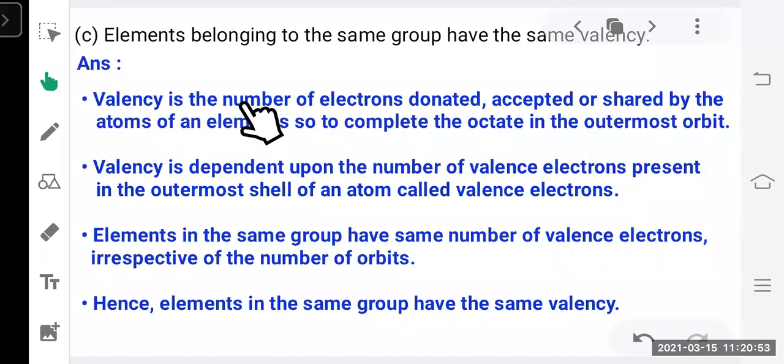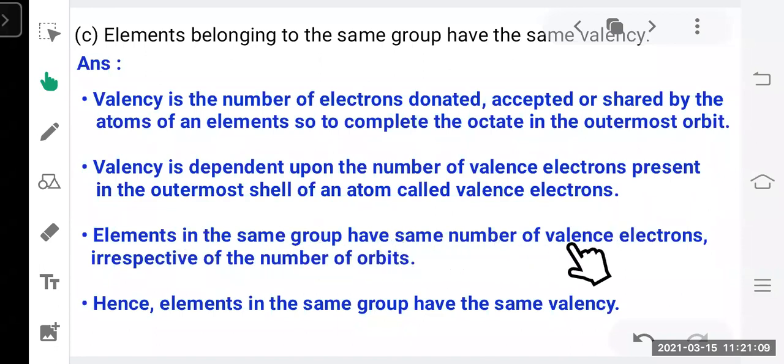So valency is the number of electrons donated, accepted or shared by the atoms of an element to complete the octet in the outermost orbit. Valency is dependent upon the number of electrons present in the outermost shell of an atom, called valence electrons.